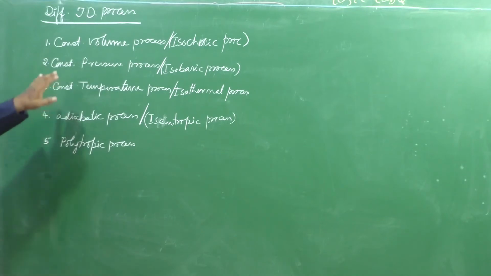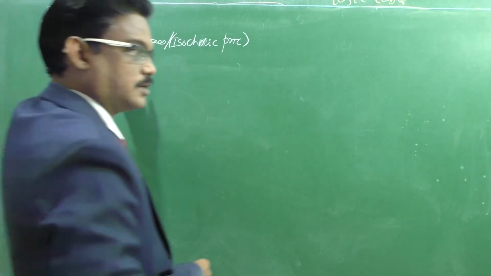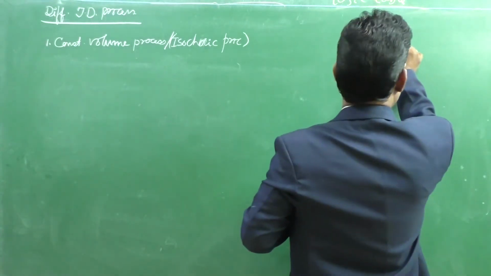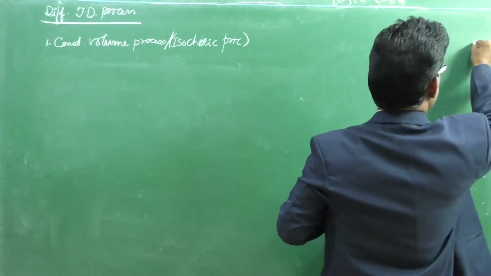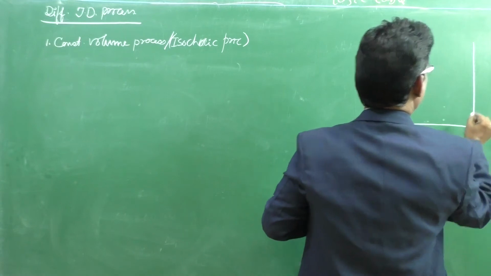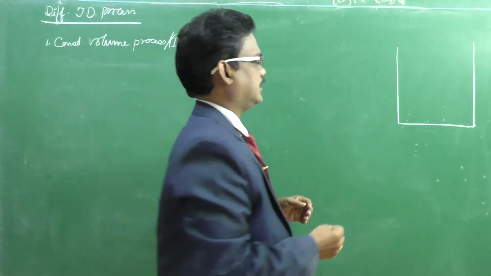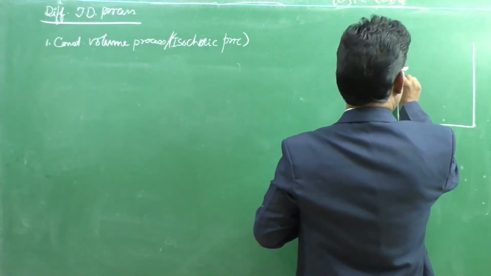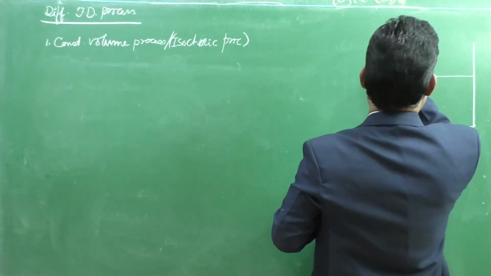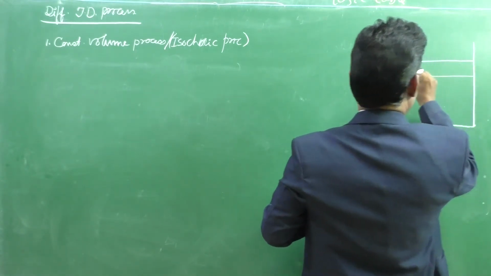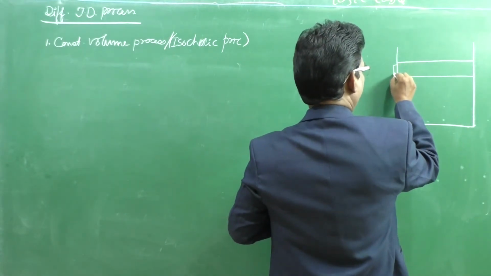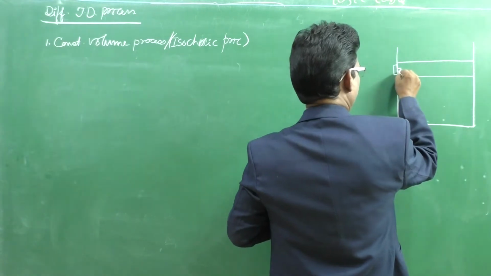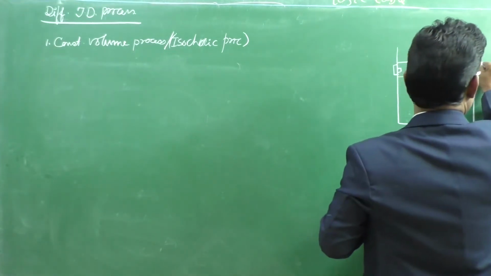First one is the constant volume process. Now for the constant volume process, consider a cylinder like this, right? And that cylinder is provided with a piston or lid, and this lid is perfectly fixed with pins.